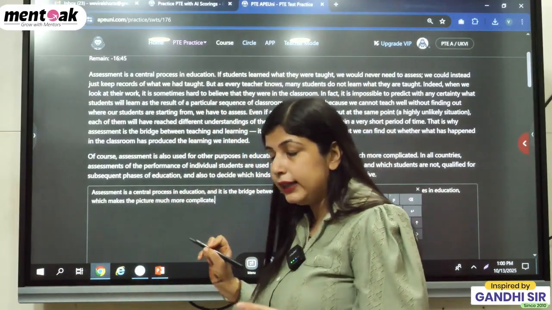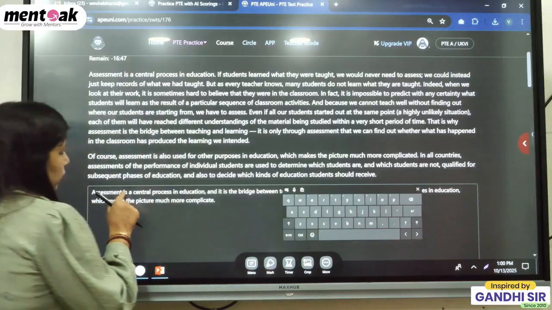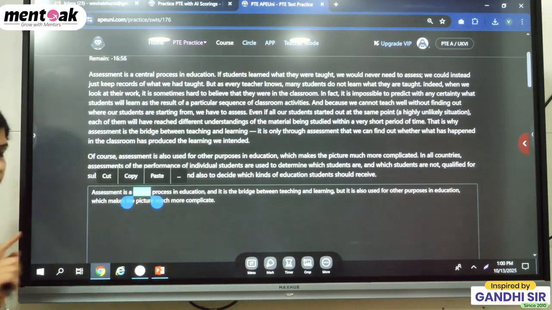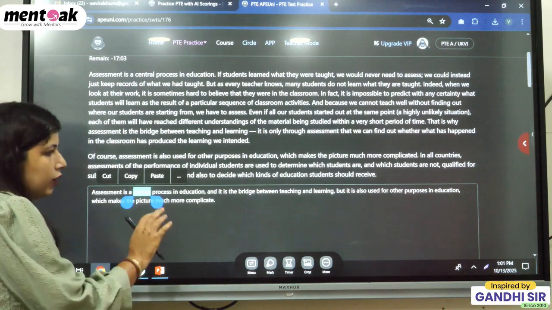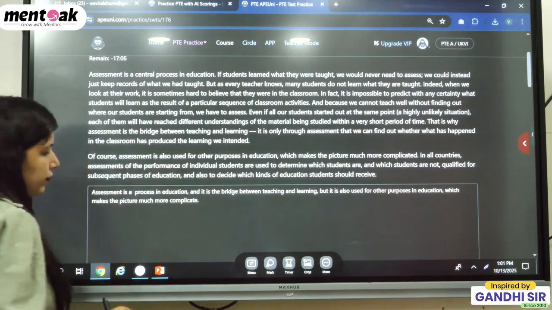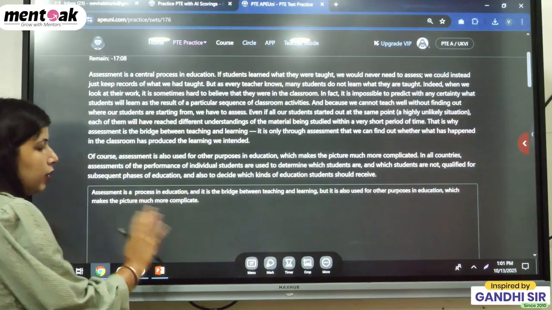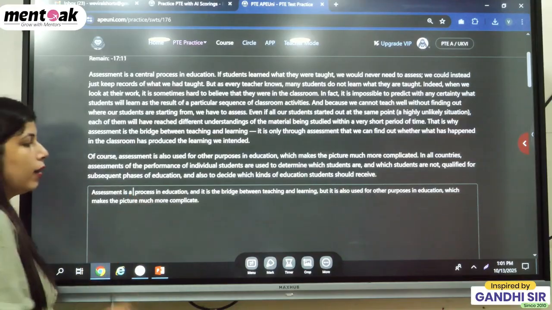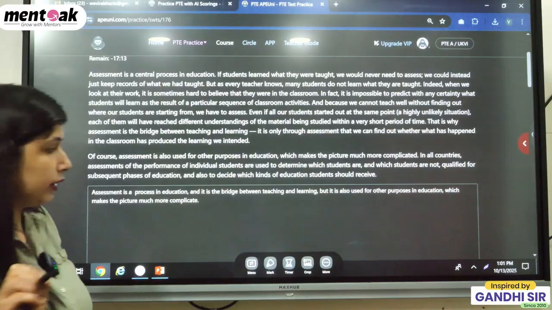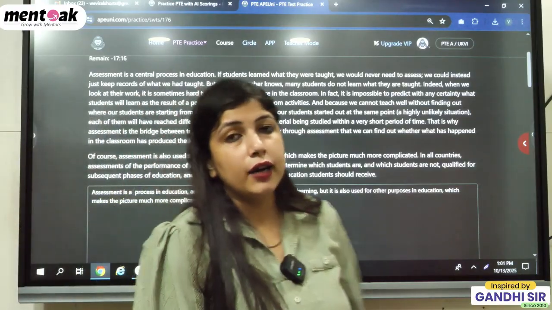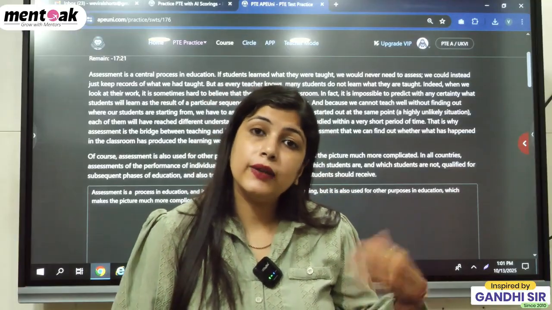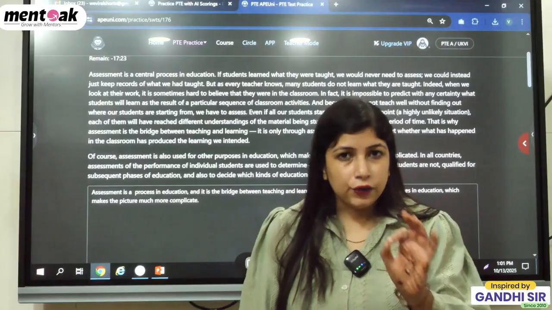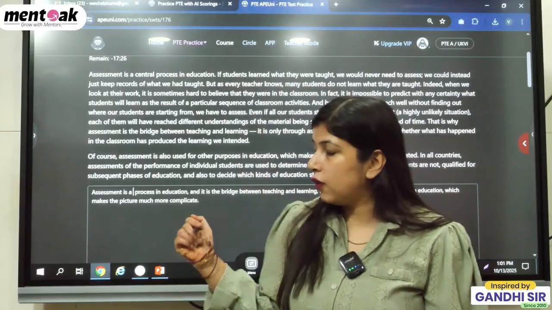If you want to delete anything, suppose I want to delete this word "central", then what I need to do is just write down another word over it or just press the cut button. Clear? Then you can write down your own word, whatever you want to write, but don't use the delete button. That is a hidden aspect that students don't know about, and they are losing their marks whether they are doing well or not. So if you want to have a 90 score, you should take care of these things.